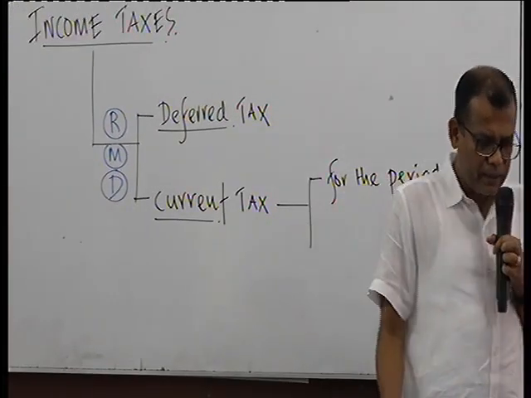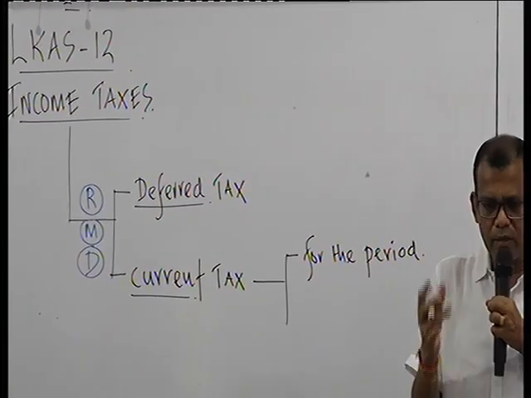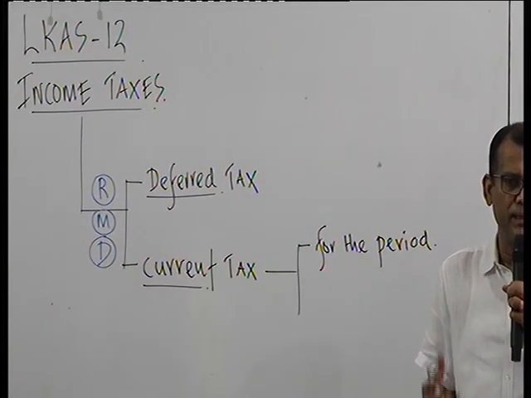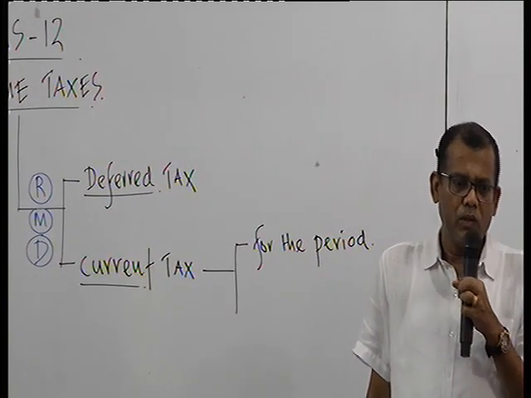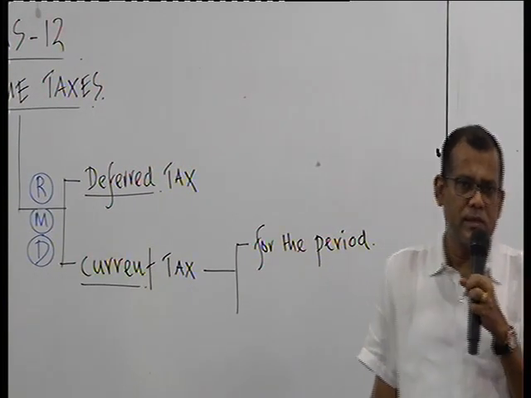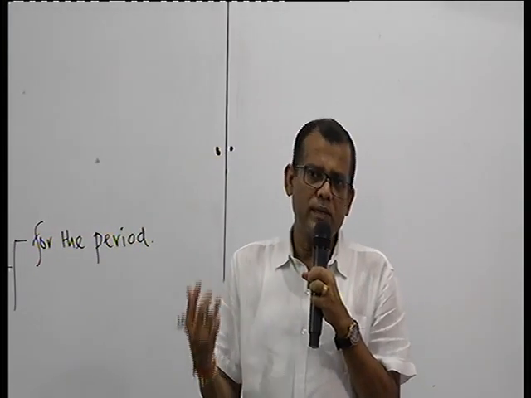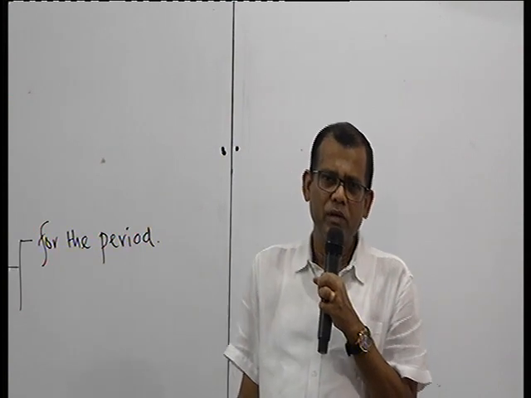Where, like for 2019-20, you do your tax computation and find out what is the due amount of tax liability arising on the part of the company. So let's say you have a tax charge of 25 million rupees. So that will go as a charge to the P&L, which is a provision. Actually, we make a provision.